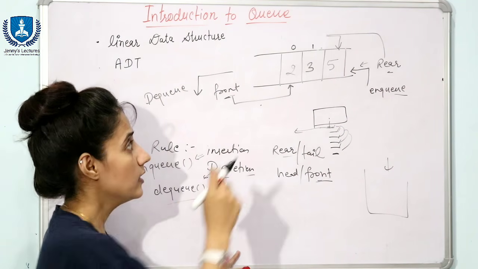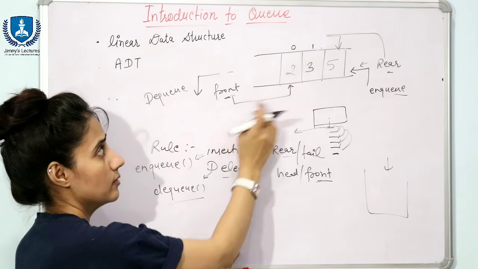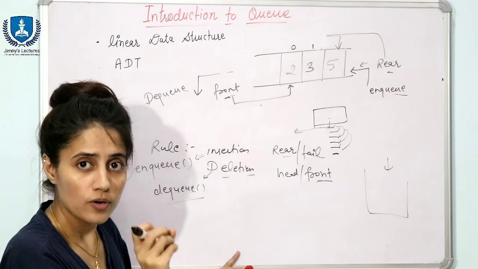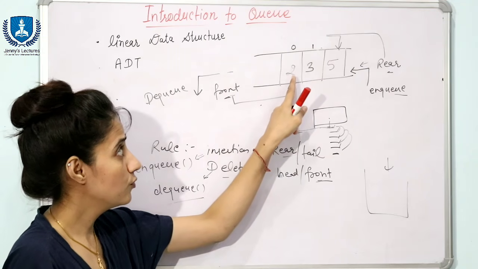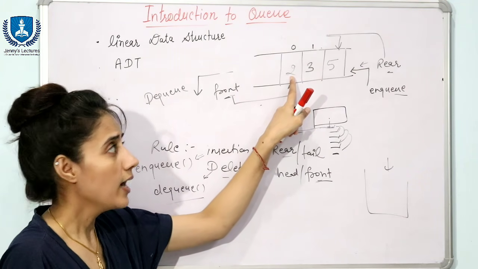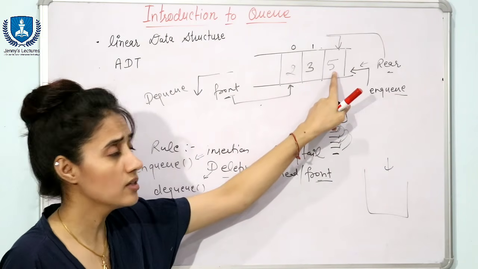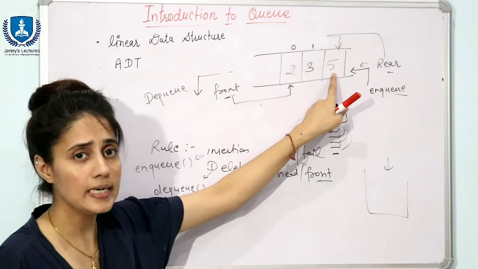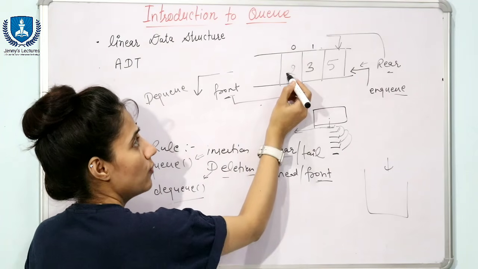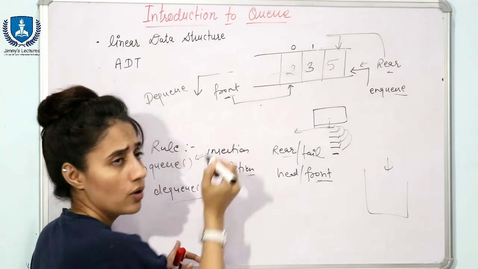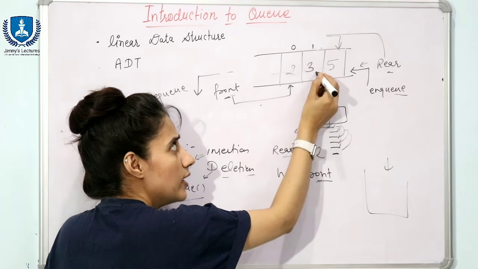And if you want to delete, then from here only you can delete. So first in, first out. Firstly we have inserted 2 and that is the first element you can delete. If you want to delete this 5, you cannot directly delete it. First of all you will have to delete this 2 from the queue, then 3 from the queue. After that only you can delete this 5.